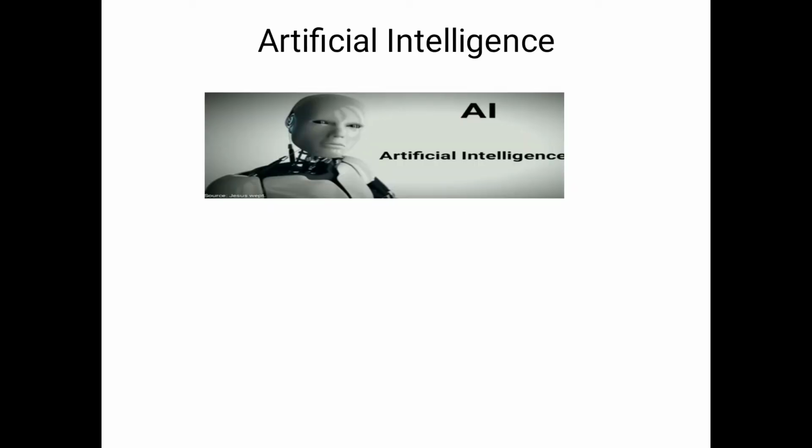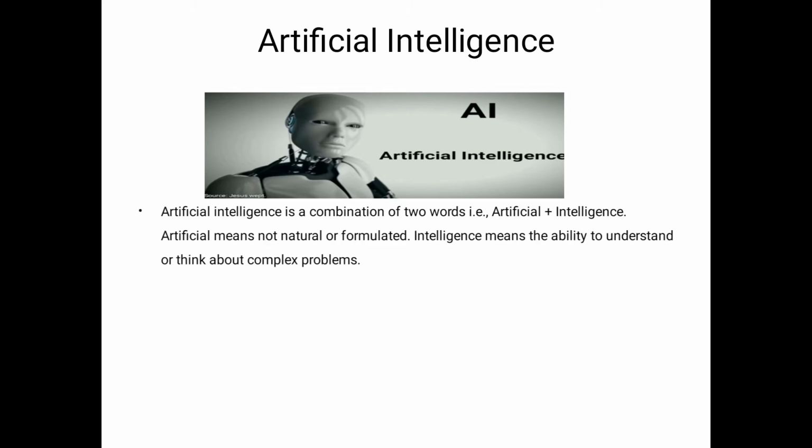Coming to artificial intelligence. Actually, artificial intelligence is a combination of two words. One is artificial and the other is intelligence. Artificial means not natural. Here our aim is to implement something that is not natural. And what is the meaning of intelligence?